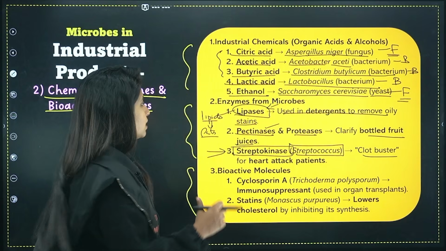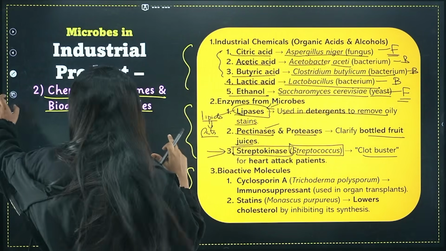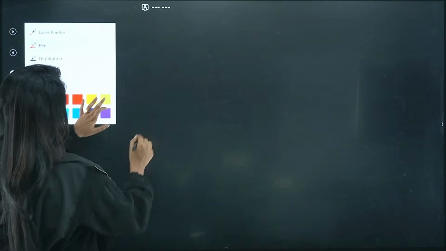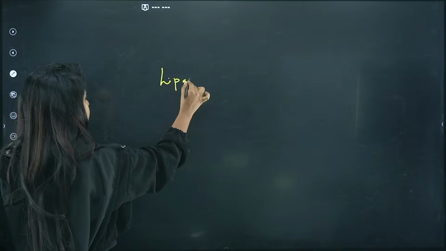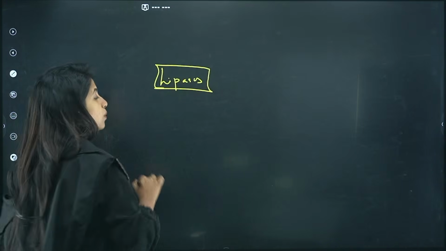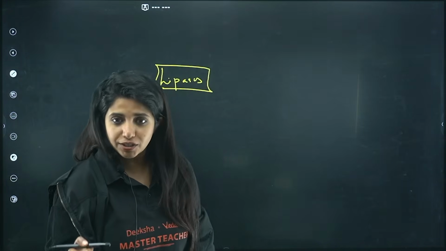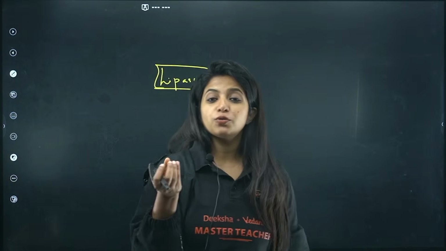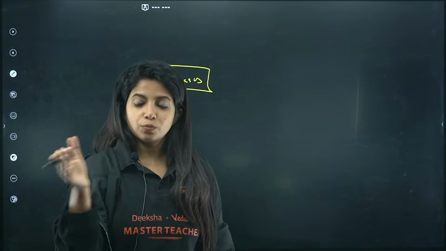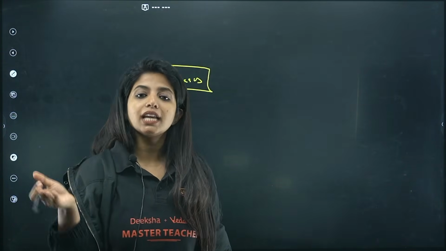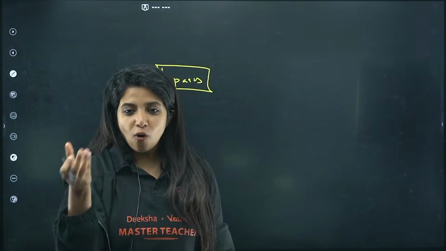Okay, so all of these are what? Enzymes. So how many enzymes do you have, my dear children? You have the first enzyme, that is lipases. What do they do? They break down the lipids. Where are they found? In the detergents. Why? Because we use detergents to wash down the oily stains. So to remove the stain, we need lipases, which will break down the oily thing, that is a fat or the lipid.